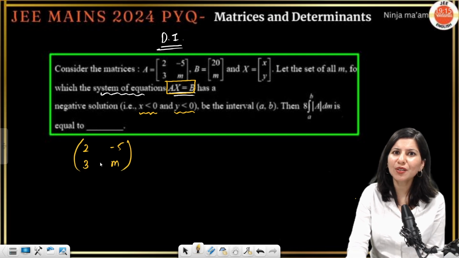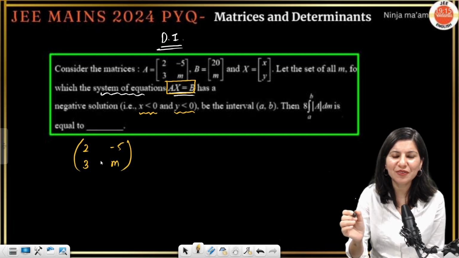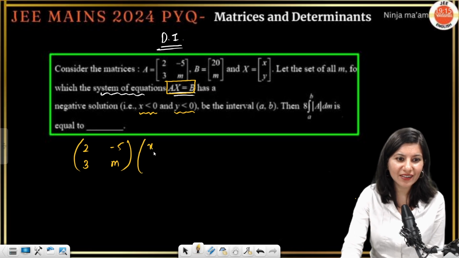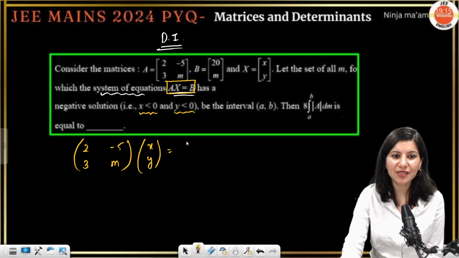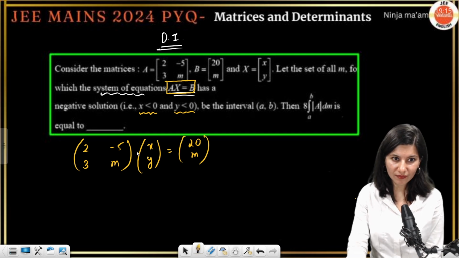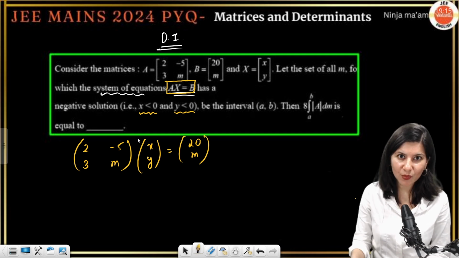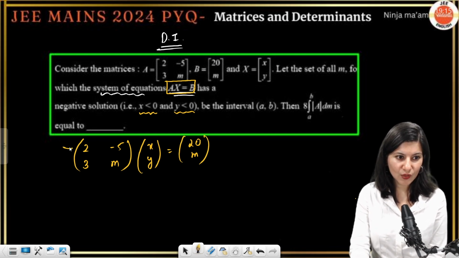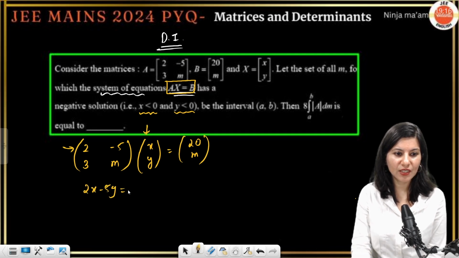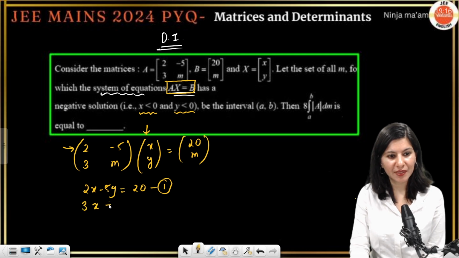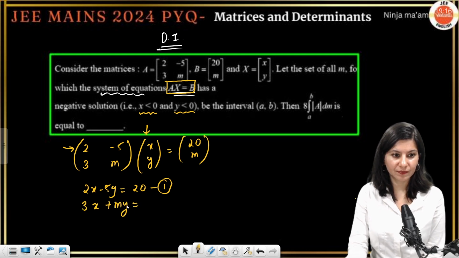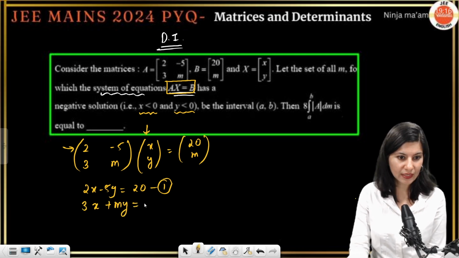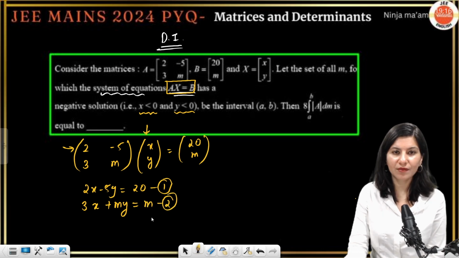Two equations, two unknowns. You don't need Cramer's rule for that. You don't even need that, right? This is a basic two equations, two unknowns system of equations. Matrices are not necessarily required. Just convert it. Row 1: 2x minus 5y equals 20, the first equation. 3x plus my equals m, the second equation, right?